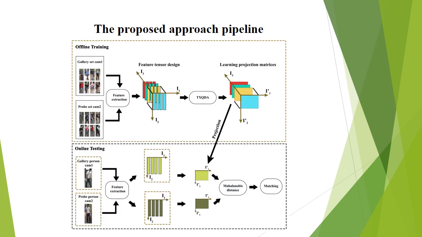The proposed approach pipeline. In the offline phase, the Khider algorithm projects the tensor features onto a new discriminant subspace and reduces the dimension of mode 1 and mode 2. Mode 3 remains the same. In the online phase, the same Khider rule is applied to the probe image. Then the Mahalanobis distance is computed, matching the probe with the gallery.